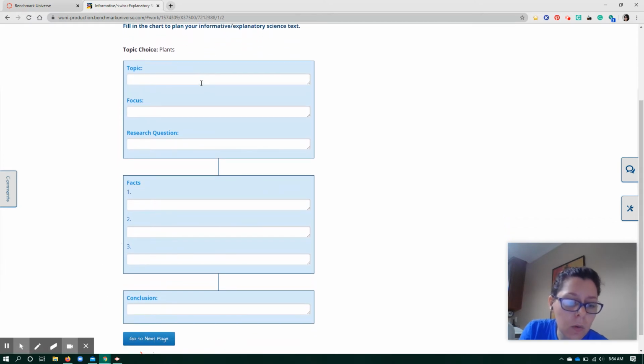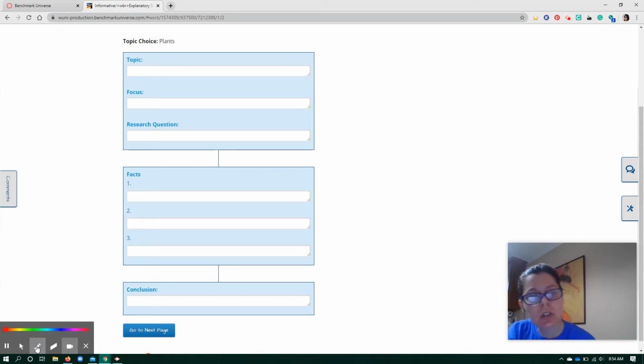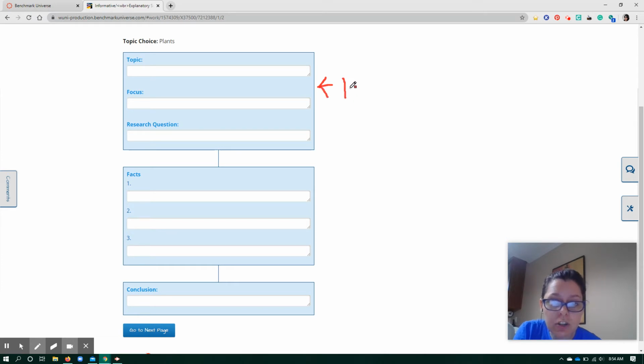Now, here's where I wanted to go and spend some time on, because I think this page was a little confusing. This page does a fantastic job of breaking your essay up into the 3 parts. The first part is right here, and this is what needs to be in your introduction. Your introduction should introduce your topic.